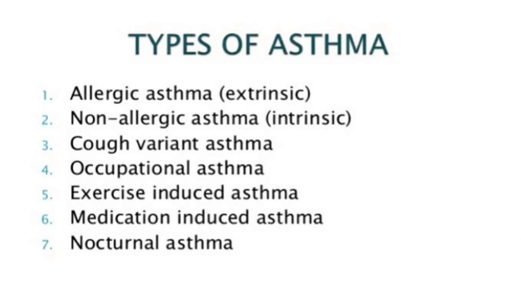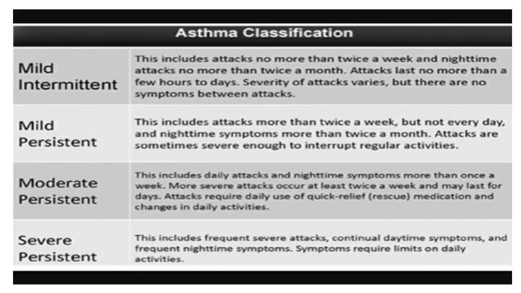Fifth is exercise-induced asthma, where asthma may be triggered by strenuous exercise, with narrowing of the airway and production of wheeze. Sixth is medication induced asthma, where certain drugs like NSAIDs and aspirin precipitate asthma. Seventh is nocturnal asthma, meaning asthma only at night.